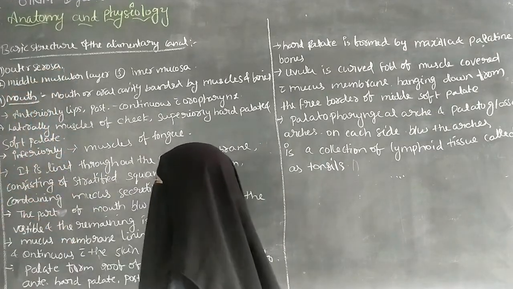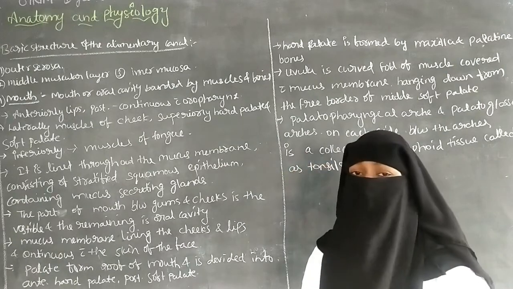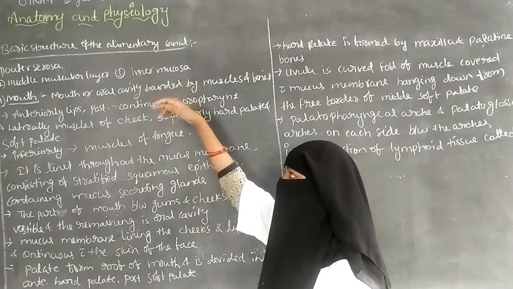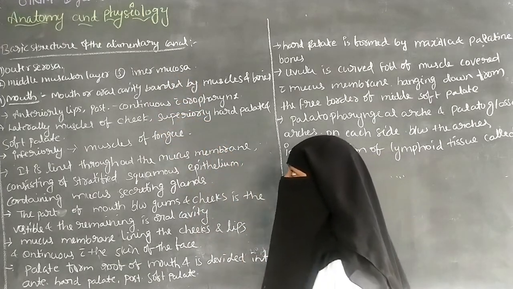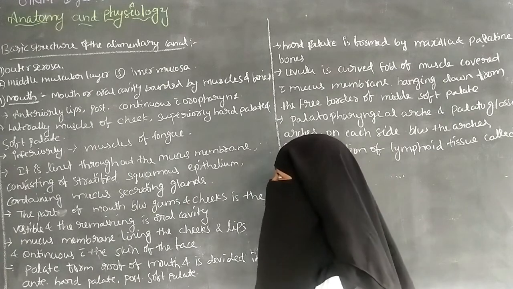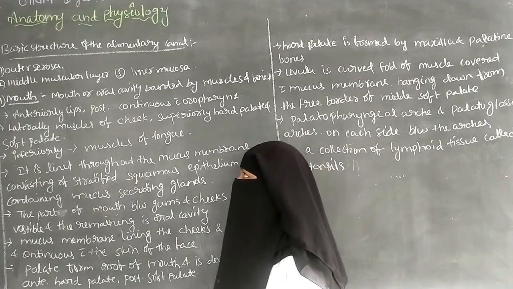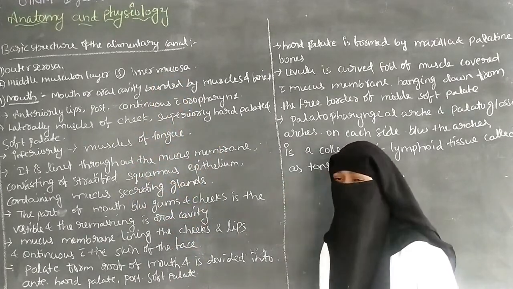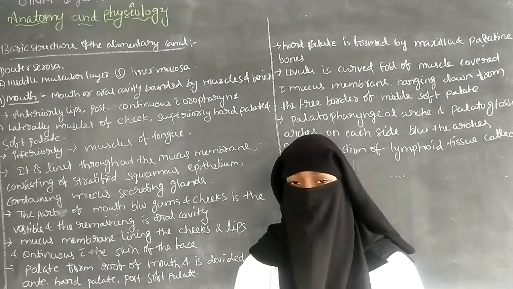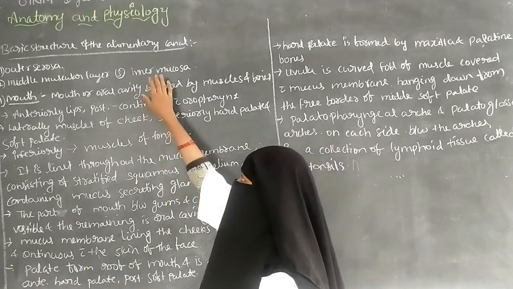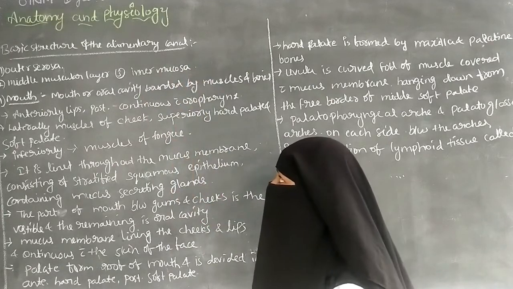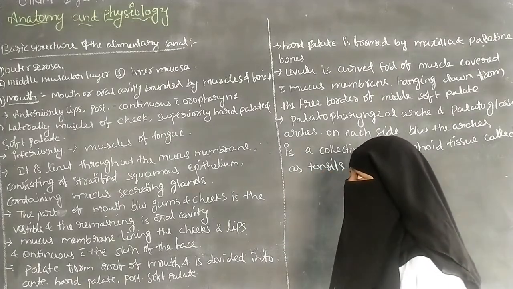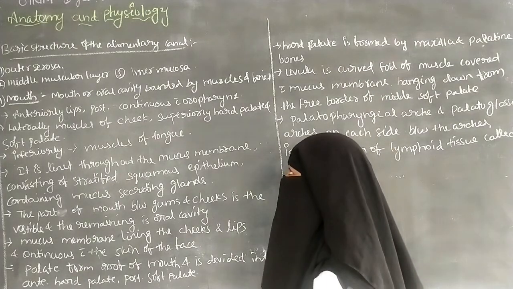The next one is the middle muscular layer. The middle muscular layer is situated between the outer serosa and the inner mucosa. It is also one of the layers of the GI system. The next one is the inner mucosa. It is situated on the inner side of the intestinal tract, so it becomes the inner mucosa. So this is the structure of the alimentary canal. It includes three layers: the outer serosa, the middle muscular layer and the inner mucosa.